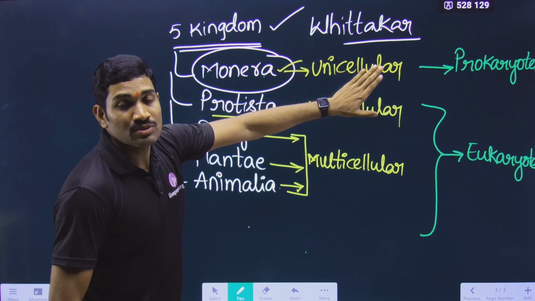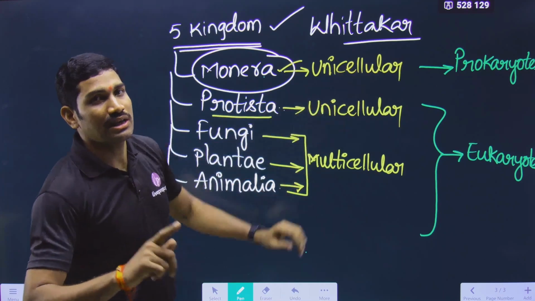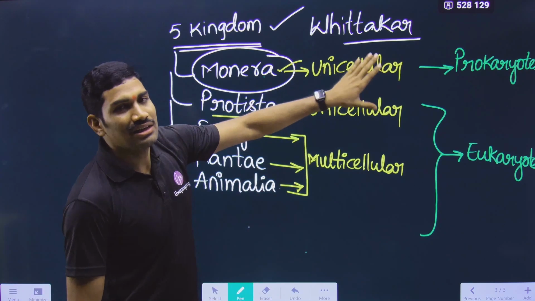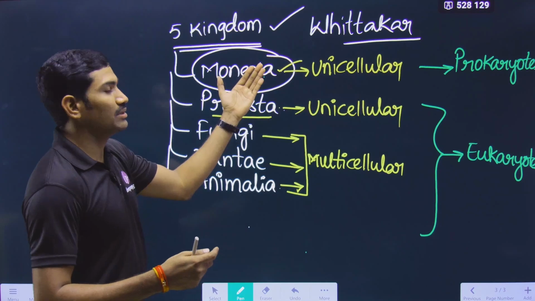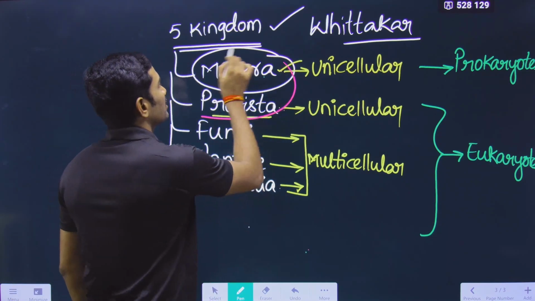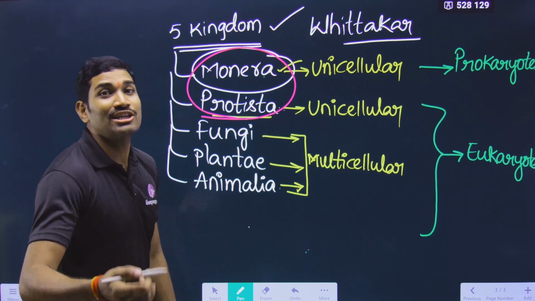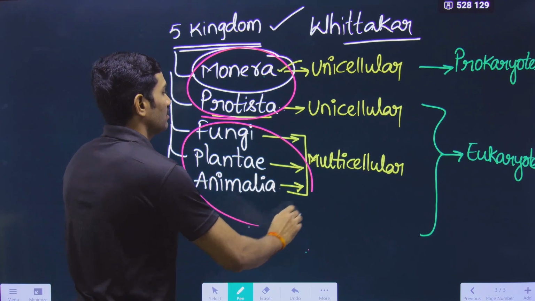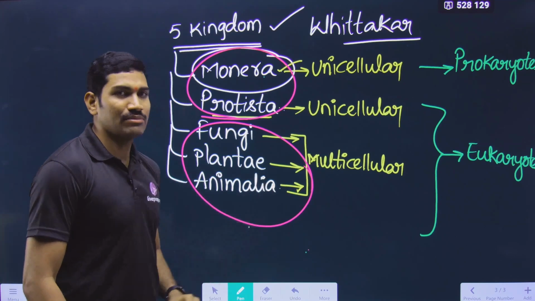Next one. Unicellular organisms are distributed in how many kingdoms? I repeat the question. Unicellular organisms are distributed in how many kingdoms? Like this also a question can be asked. Then what is the answer? Then the answer will be 2 kingdoms. Yes or no? And multicellular organisms are distributed in how many kingdoms? 3 kingdoms. Understood or not? In this also a question can be asked.